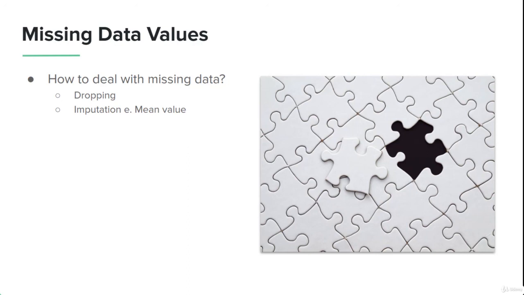This is a good technique, but again, we don't know which of the techniques we should use, because either of them can introduce human bias. Most of the time, it's a very difficult decision to deal with missing data values. So what data scientists do is try both and see which of them works. It is a time-consuming process, and sometimes it may take more time, but there is no shortcut to this.